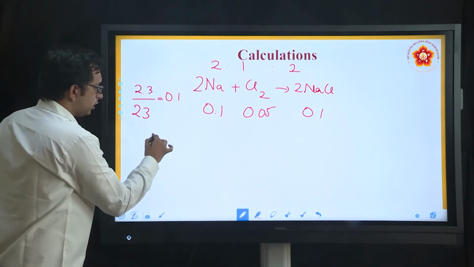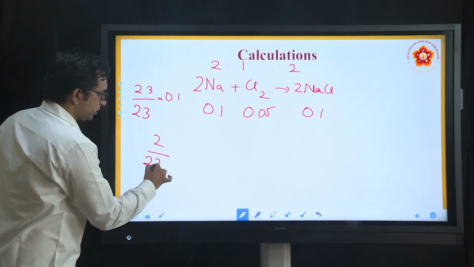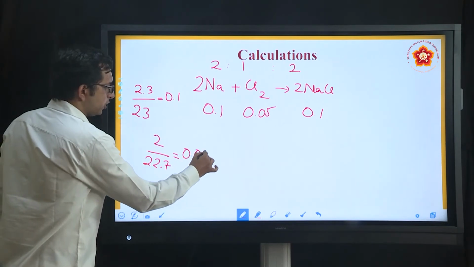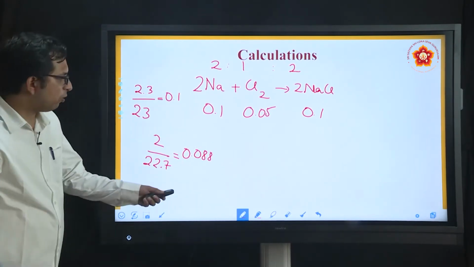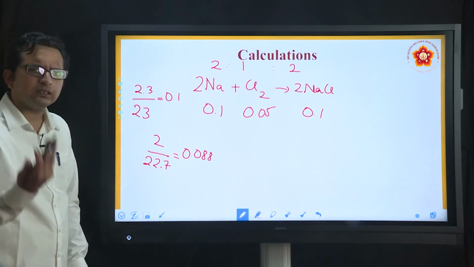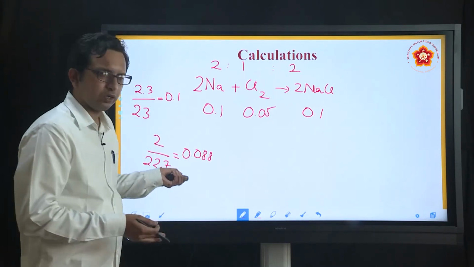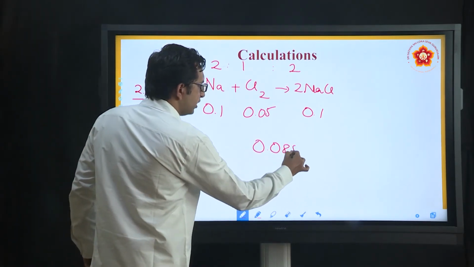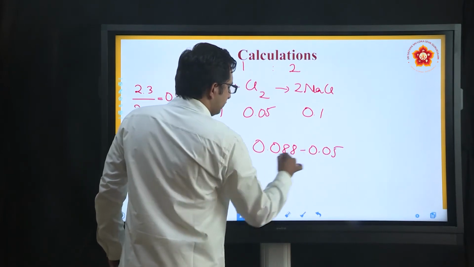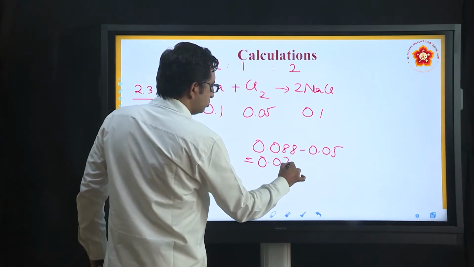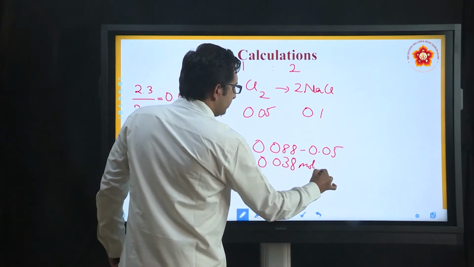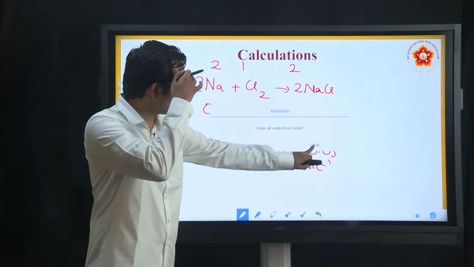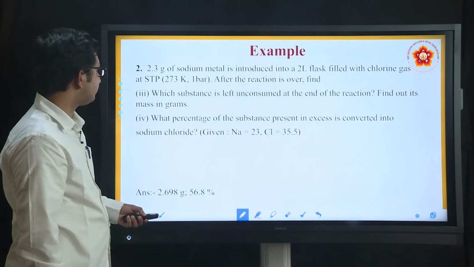But what about Cl2? We saw that 2 liters were taken and the standard is 22.7, so this was 0.088. Now, what is the question they asked? They asked which is the unconsumed reagent, which is nothing but chlorine, and how much is unconsumed? We already saw that calculation: 0.088 minus 0.05, which I can write as 0.038 mole per liter. This is the unconsumed part which was present in this case. So this is the answer for the third one.